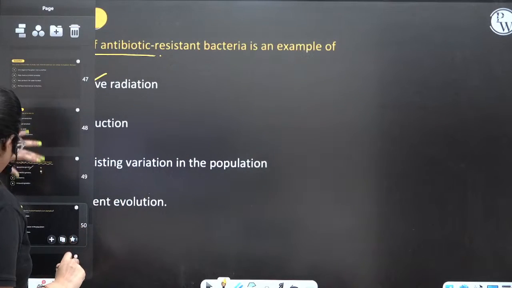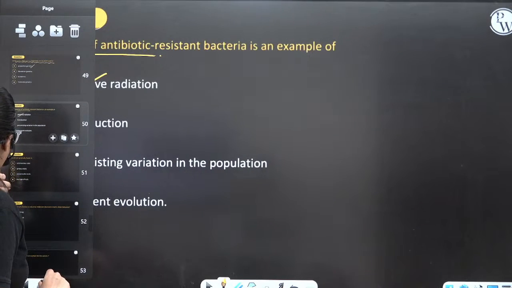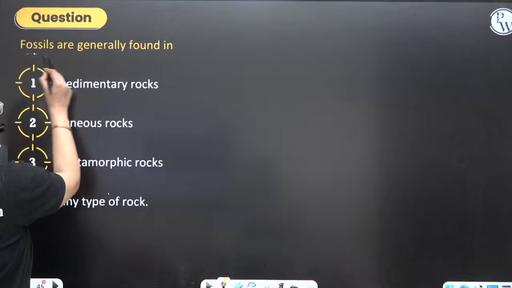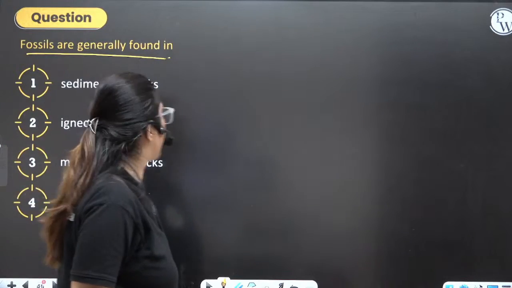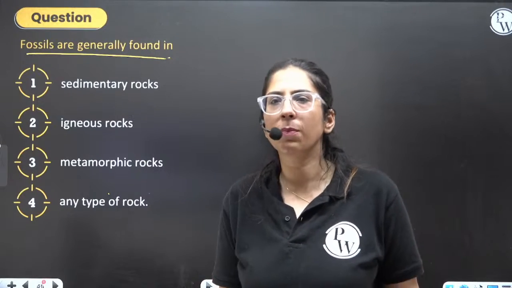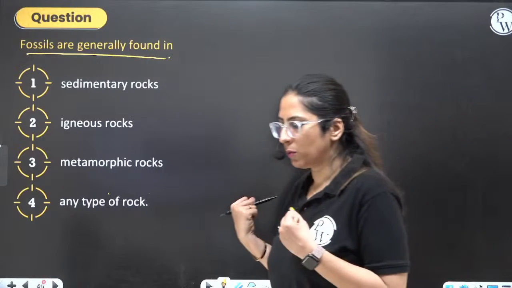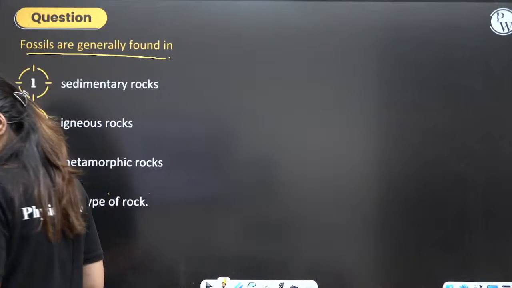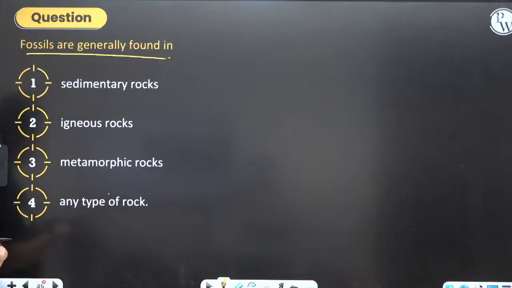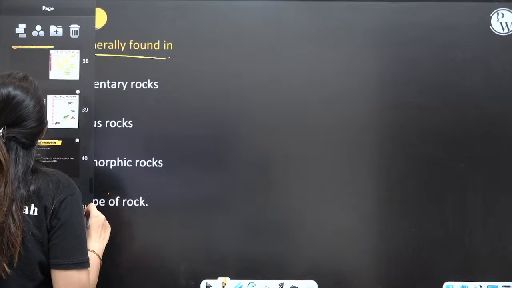Okay, let's do some questions. Fossils are generally found in. Let's do some questions now, then after that we'll do the next concept. Then we will proceed further. Sedimentary rock. Clear?